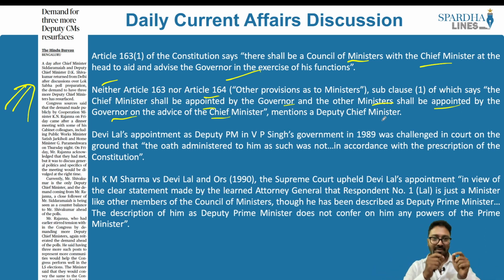That's the part. And one of the instances that happened was during the VP Singh government. VP Singh becomes the Prime Minister, and the oath ceremony was taking place. The President was administering the oath of secrecy as well as the promise of sovereignty, reciting the statements which the ministers and the prime minister have to repeat. In that incident, the President was going on to say that I would be appointed as the minister.